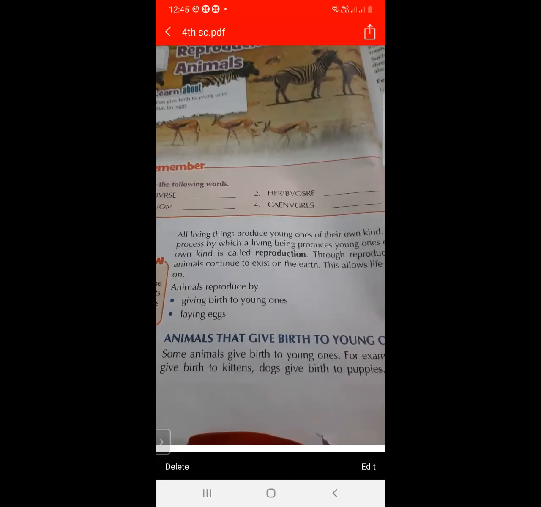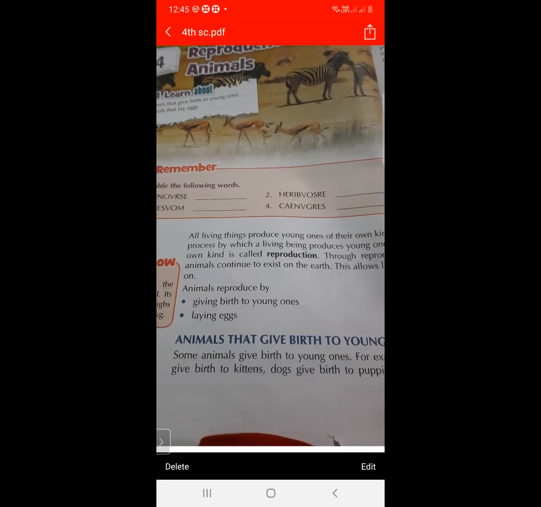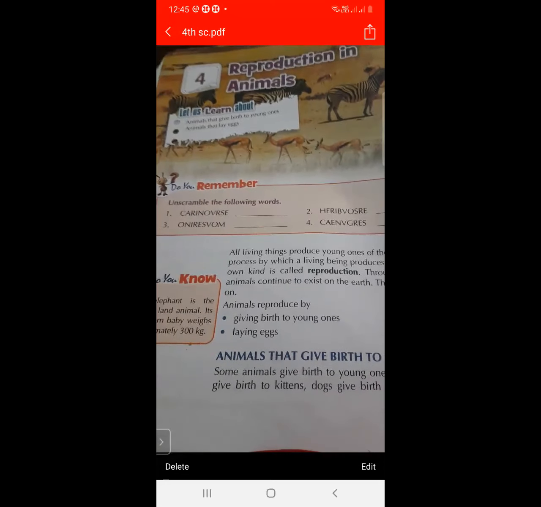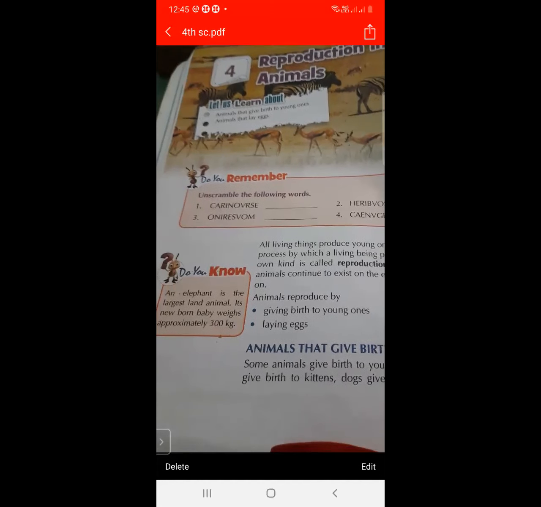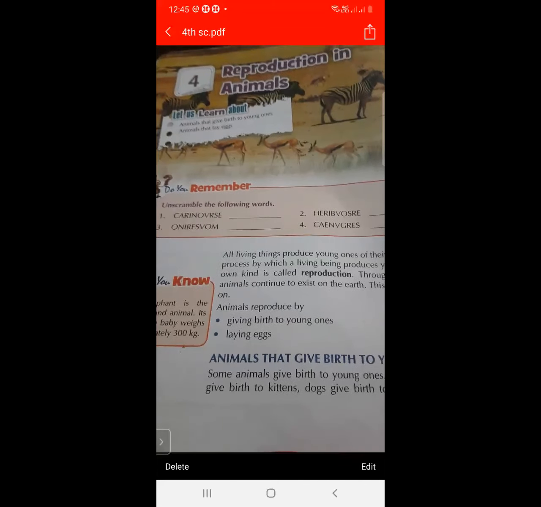And what are the methods of reproduction? By giving birth to the young ones and by laying eggs. And which is the largest land animal? Elephant. Elephant is the largest land animal. And what is its newborn baby weight? Its newborn baby weight is 300 kilograms.